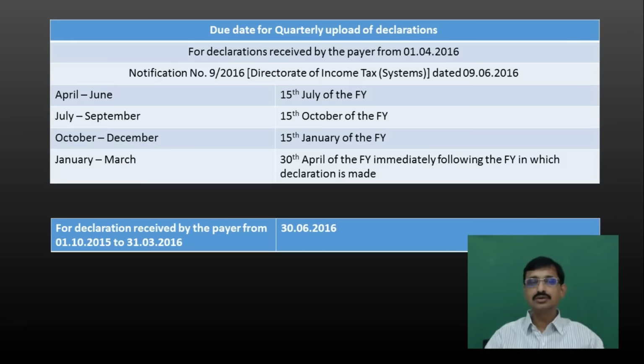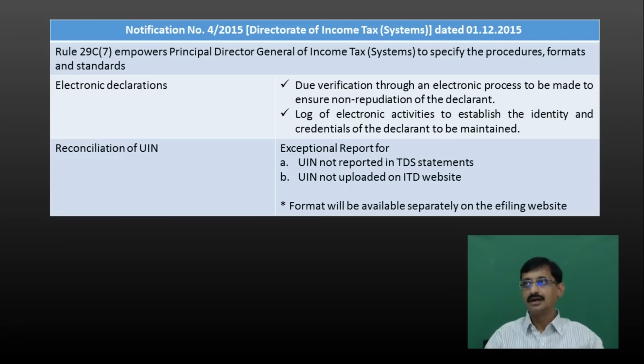Also, this particular notification states that in respect of declarations received in Q3 and Q4 of financial year 15-16, the last date for e-filing is 30th June 2016. Maybe this is a one-time extension wherein, in order that the payers get acquainted with the procedures and systems, they were lenient and extended the time up to 30th June 2016.